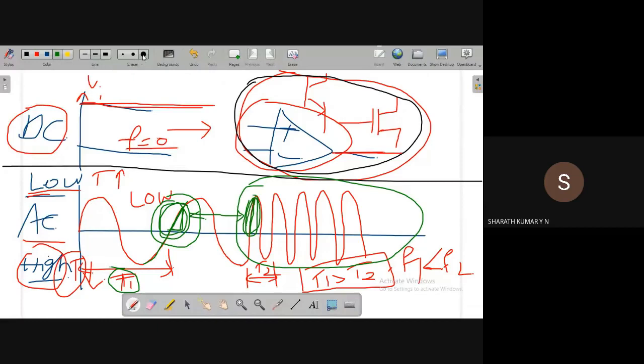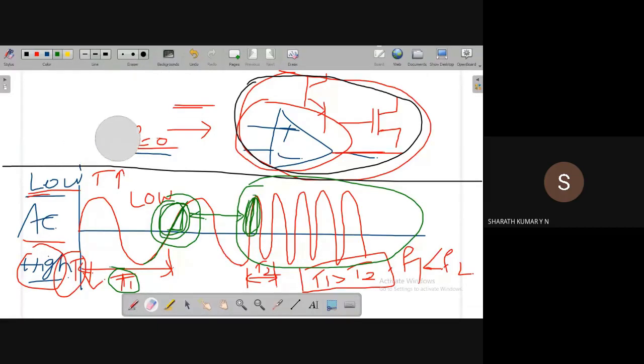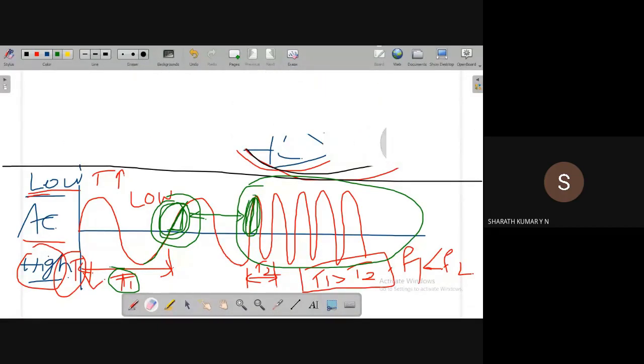The problem here is that DC is not an issue. All devices are happy with a DC input. The problem comes when it is an AC signal. So when this kind of AC signal is applied, with low frequency and high frequency cases,